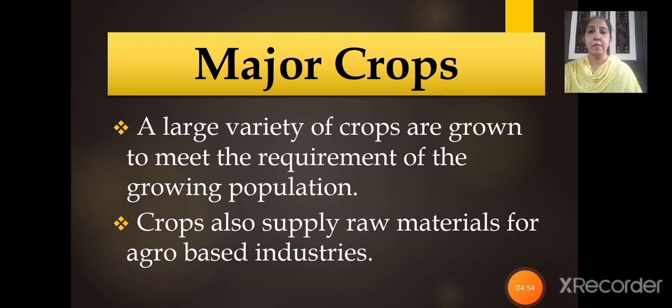Now let's move to the next topic, that is the major crops. A large variety of crops are grown to meet the requirements of the growing population, right? See, as the population is more, similarly, the crops required for fulfilling everyone's needs will definitely be more, right? Crops also supply raw materials for agro based industries. Crops are not only used for food purposes, but they also supply raw materials for the factory, for the agro based industries. Now we'll understand how it is done here.